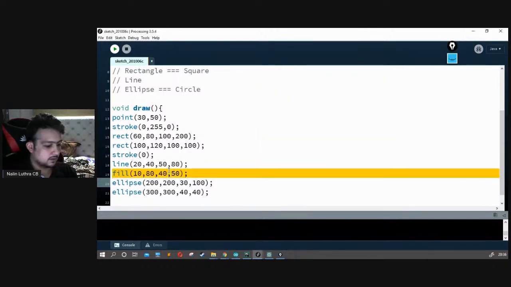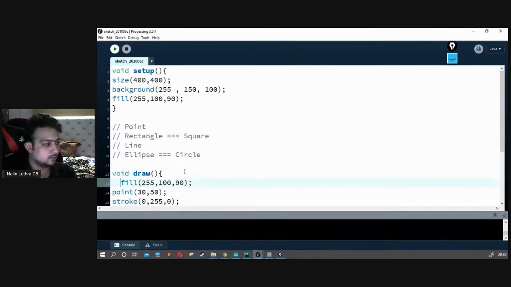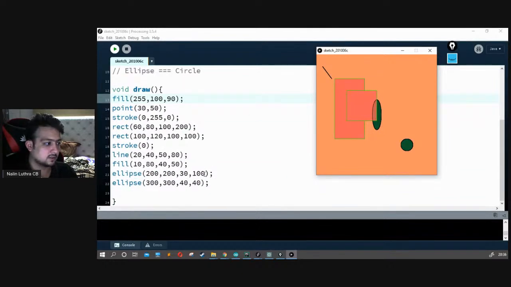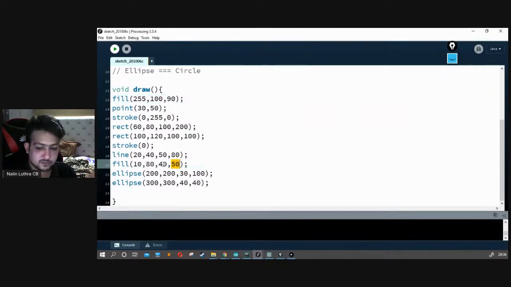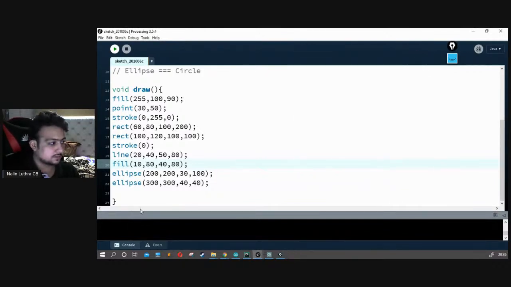Let me copy this thing altogether as well. Let's play it now. As you can see, this thing a little bit over here got transparent altogether. In this case we have about 1, 2, 3, 4. In general we have 3, but the fourth parameter is about transparency. So we can set it to 80 as well if you want to. Let's see that one. As you can see, it got slightly more transparent right over here. So that's how transparency works.